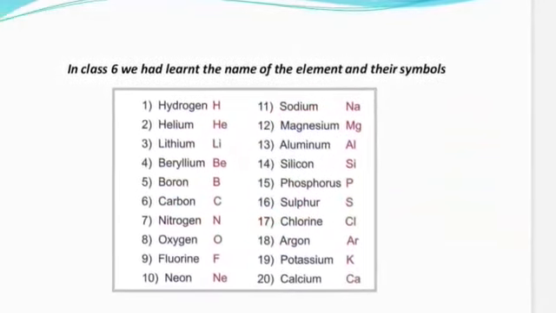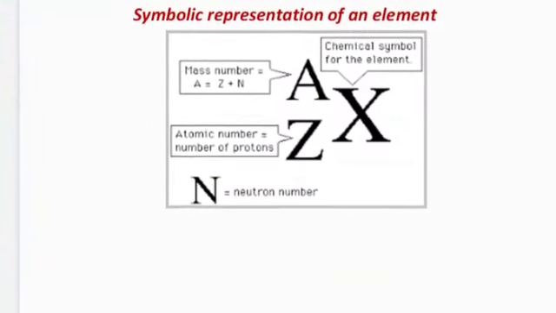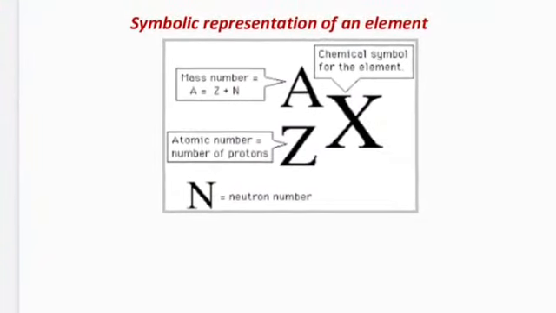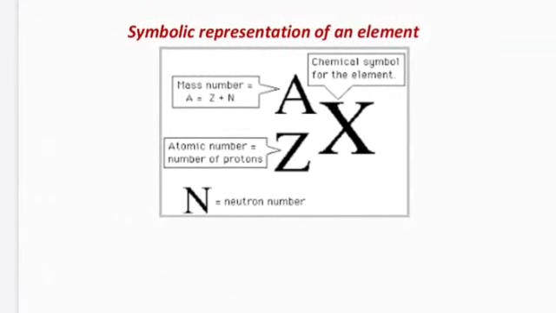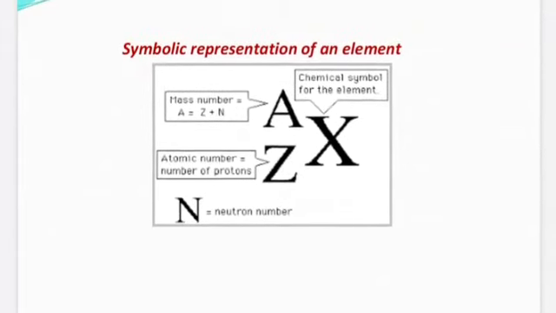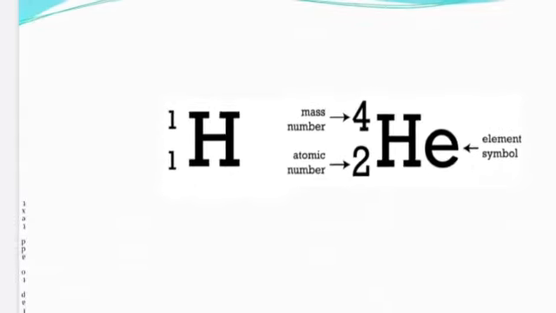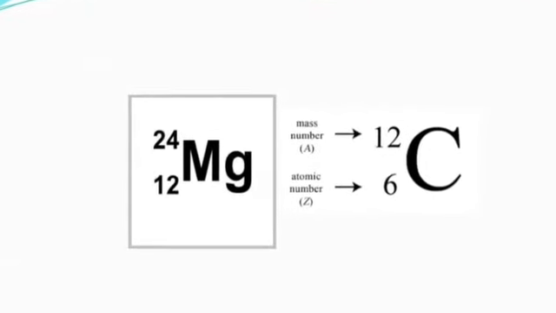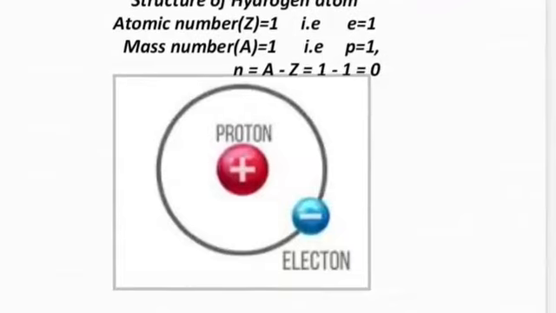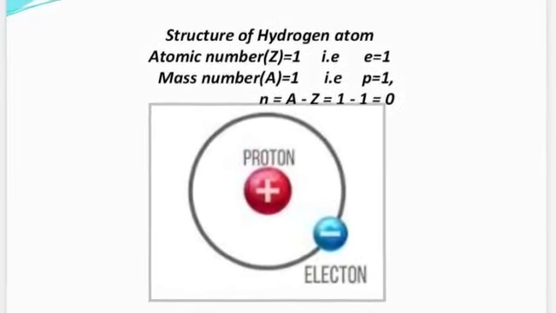In class 6, we have already done the names of elements and their symbols. This is how we symbolically represent an element, X being the symbol of the element, A the mass number, Z the atomic number. This is how you represent hydrogen and helium atoms, magnesium and carbon. This is the structure of the hydrogen atom. Watch the video.